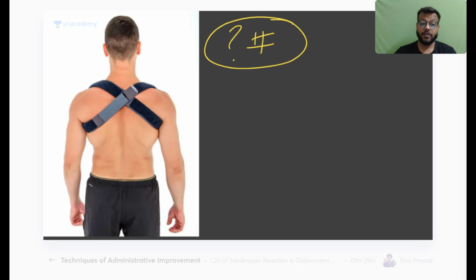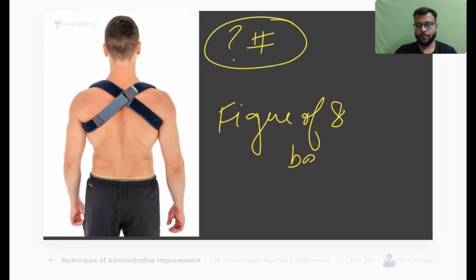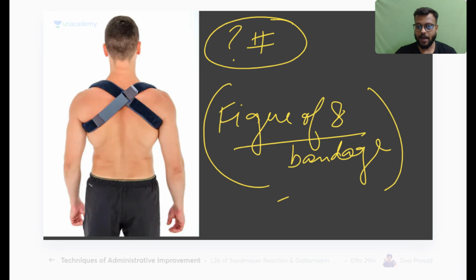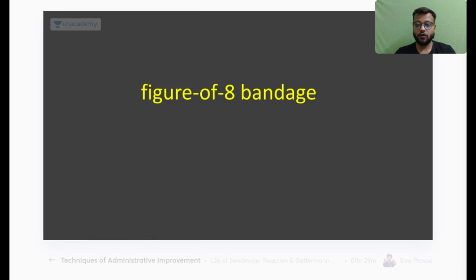Okay, this is a figure of 8 bandage, and it is used for fracture of clavicle.